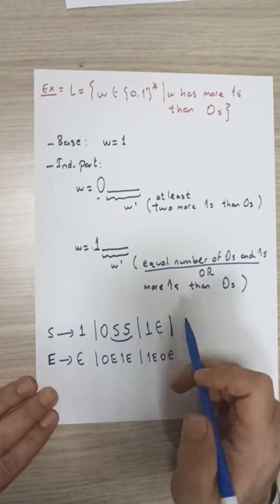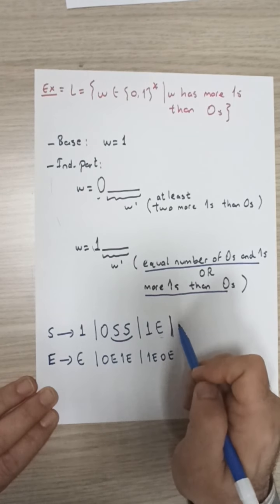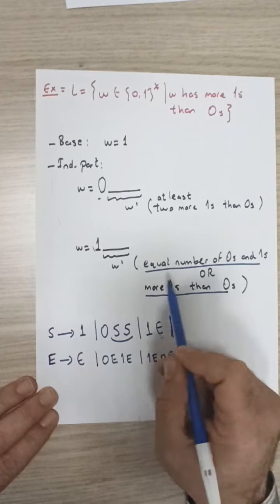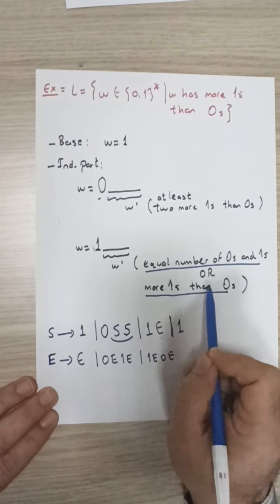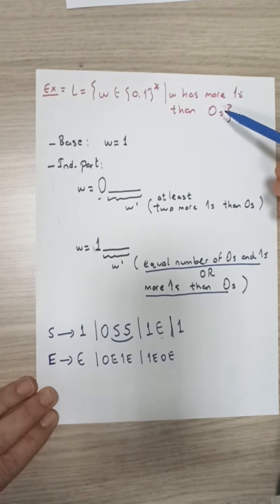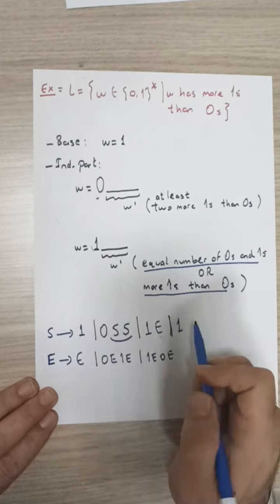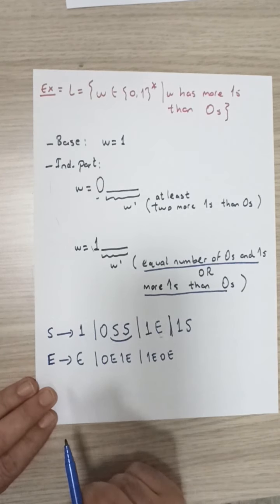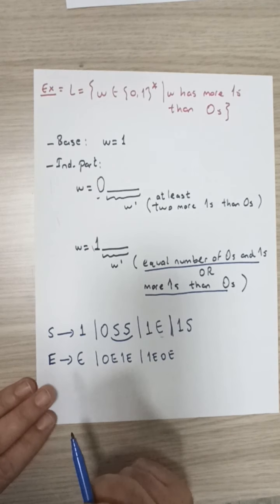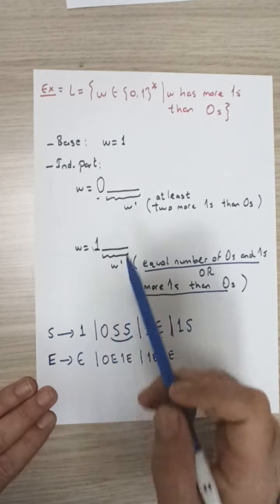To create a rule that corresponds to the second case, our string starts with a 1. It should be followed by some string that contains more ones than zeros, but this is exactly the same as the definition of our language, and in other words, it's the same as S. So 1S. So the base case is generated through this first rule.